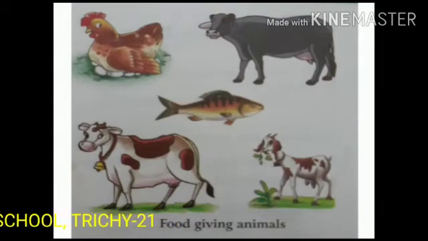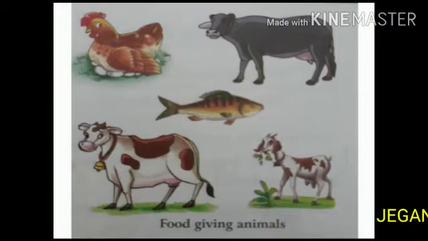Children, which animal gives us egg? The hen gives us egg. Which animal gives us milk? Goat, cows, and buffaloes. Which animal gives us flesh? Animals like fish, goat, and hen give us flesh.